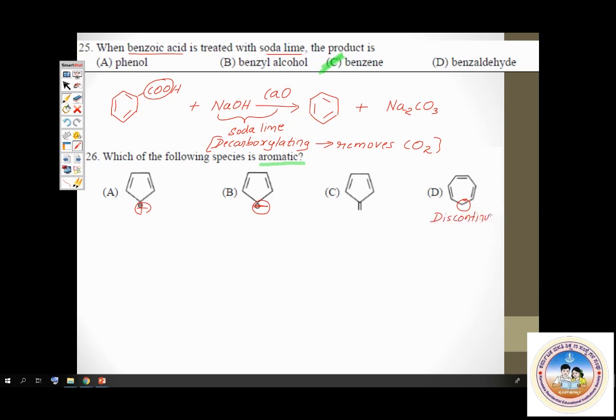Next, we'll see which of these compounds satisfies Huckel's rule. Huckel's rule is 4n plus 2 pi electrons. Option A, how many pi electrons? 2 plus 2, 4. 4 pi electrons. Huckel's rule not satisfied. Because what is Huckel's rule?